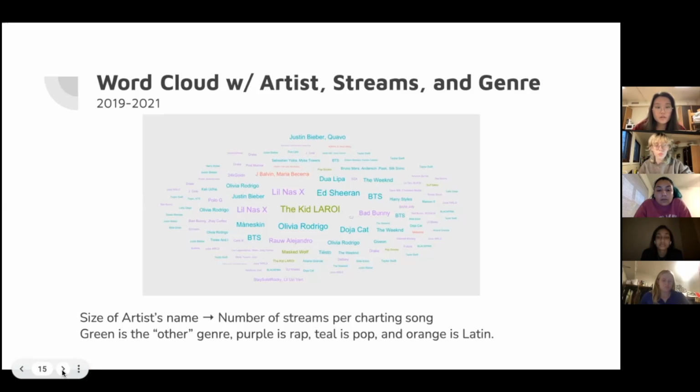And the color of the artist names are based on the genre. The bigger the size of the name, the greater the number of streams. And green is the other genre, purple is rap, teal is pop, and orange is Latin. This word cloud is much smaller than the next word cloud that we'll see, just because it was filtered between 2019 and 2021. This word cloud specifically, we had a little trouble with it because it was the most visually pleasing word cloud we were able to get from R.